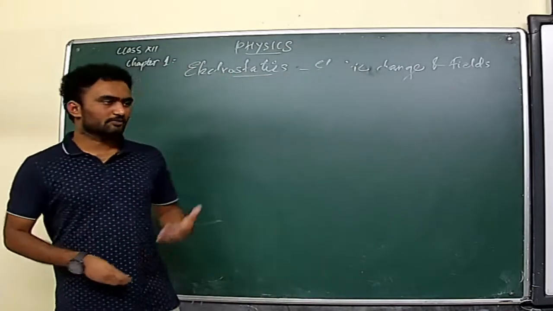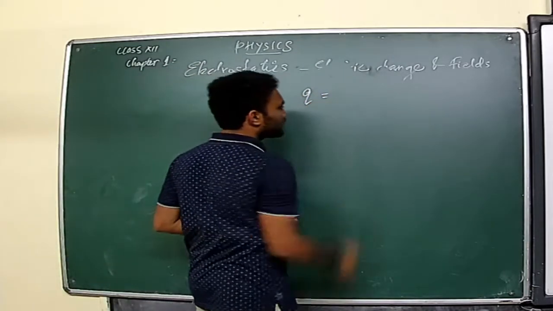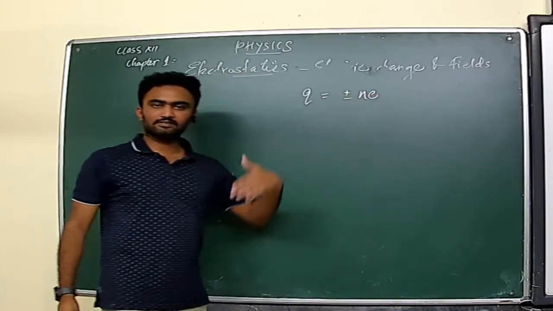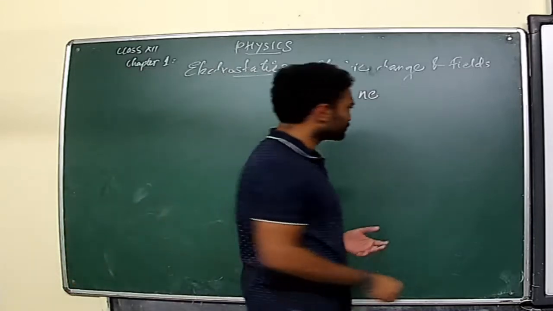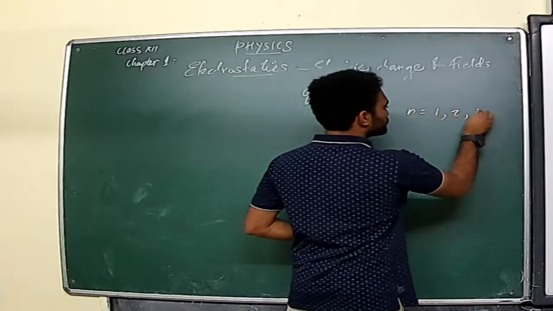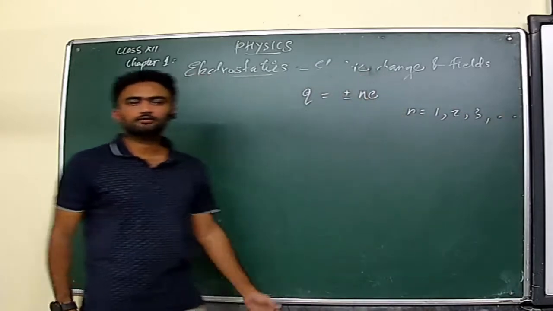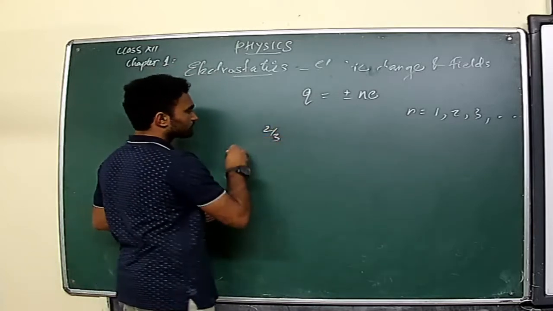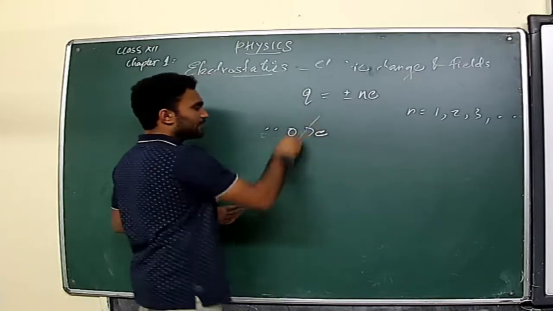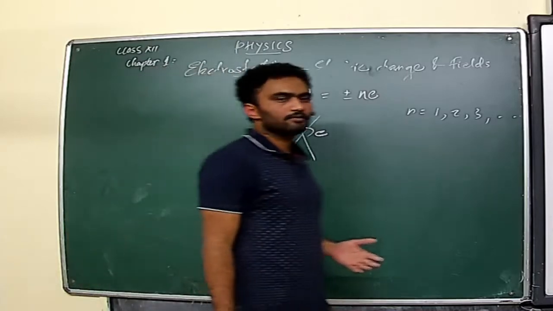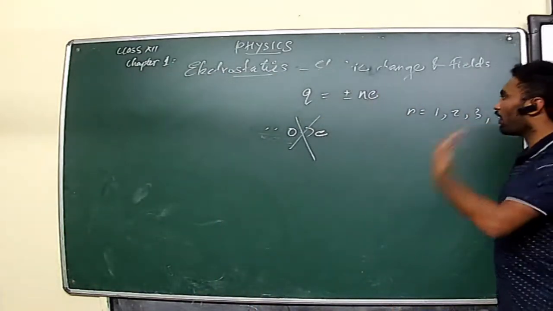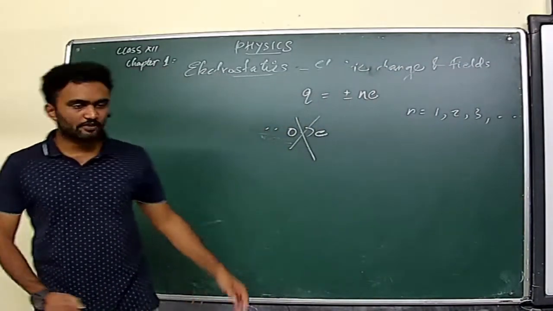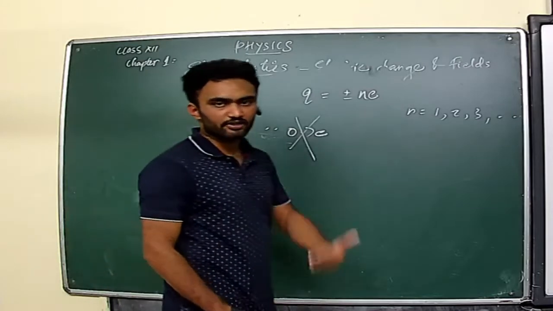So quantization of charge means the charge of a body will always be plus or minus ne, an integral multiple of the electric charge e, where n can be 1, 2, 3 or more. Fractional charges, like 2 by 3 e or 0.7 e, will not occur in the universe. Charges always exist as an integral multiple of the smallest division e, which means electric charge cannot be divided indefinitely. It's clear now?